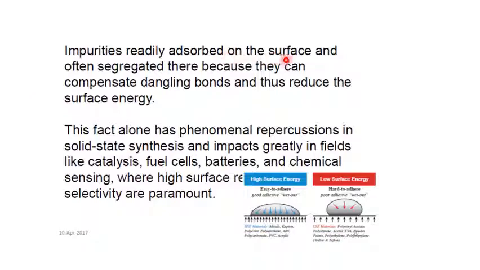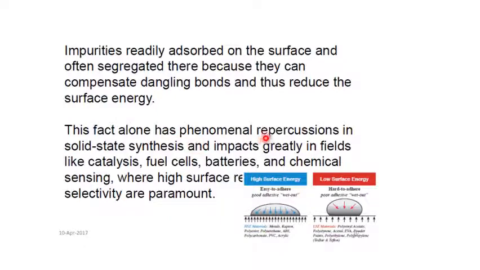Impurities readily absorb on the surface. Why do impurities readily absorb on the surface of a nanomaterial? Because nanomaterials are very active. They will react with the impurities, and impurities will be absorbed on the surface of the nanomaterial and often segregated there, because they can compensate dangling bonds and thus reduce the surface energy.